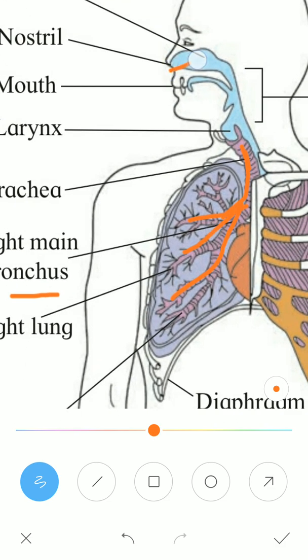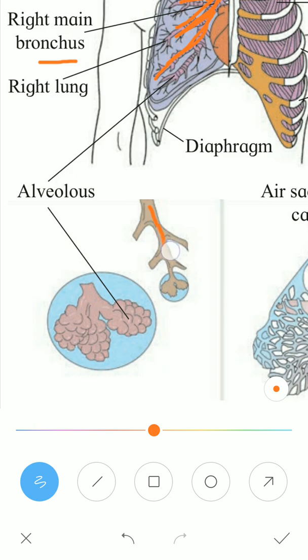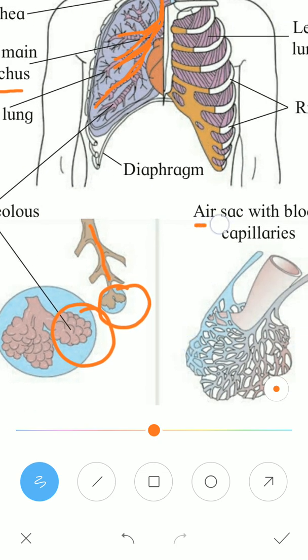Air from the nose enters through the nostril, then it will enter the nasal chamber, then come to the pharynx, then larynx, then trachea, then bronchus, then bronchioles, then it will come to the terminal bronchiole. You can see over here the terminal bronchiole, which opens to this bunch of grape-like structures, which is called the air sac. These air sacs are a bunch of grapes.